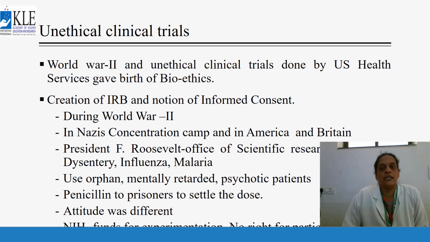Subjects were enrolled into studies without informed consent, like in the Nazi concentration camps, and in America and Britain, in scientific research to combat dysentery, influenza, malaria and so on. At that time they used patients in studies like animals, and there were no ethical guidelines and no consent.